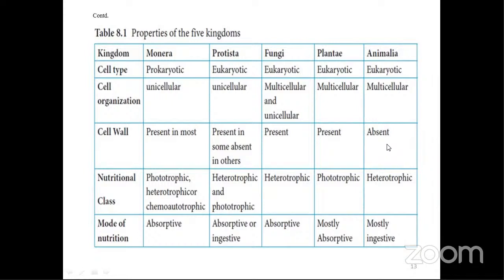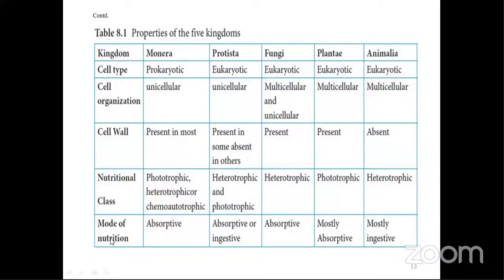Then nutritional class: whether they are phototrophic, autotrophic, heterotrophic, or chemotrophic. Chemotrophic means in the absence of light, food is prepared by microorganisms like bacteria. And phototrophic means the process of photosynthesis taking place in the presence of light, right? So Monera can be phototrophic, heterotrophic, or chemoautotrophic also. Then Protista, they are heterotrophic and phototrophic. Fungi are only heterotrophic, that means they are only dependent. And plants are phototrophic, and animals are heterotrophic.